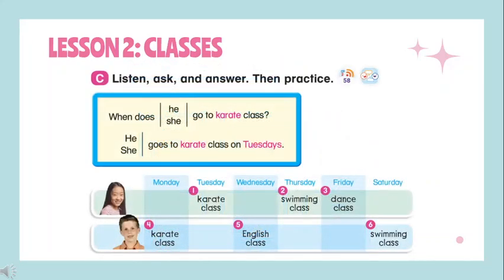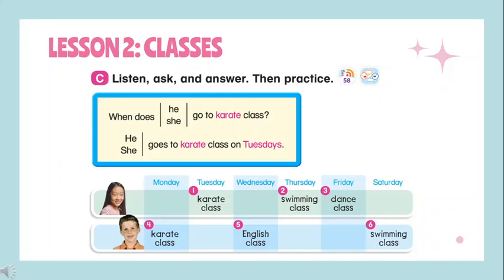Then, here is something similar, but in this case using a question. Page 75. C. Listen, ask, and answer. Then practice. When does he go to karate class? He goes to karate class on Tuesdays. When does she go to karate class? She goes to karate class on Tuesdays. 1, When does she go to karate class? She goes to karate class on Tuesdays. 2, When does she go to swimming class?